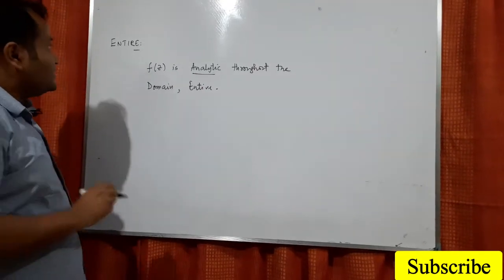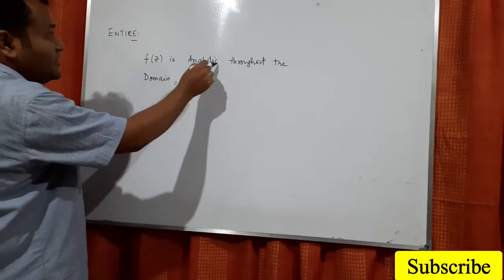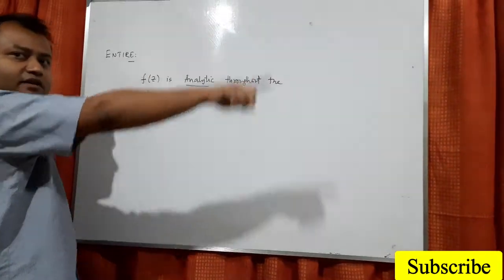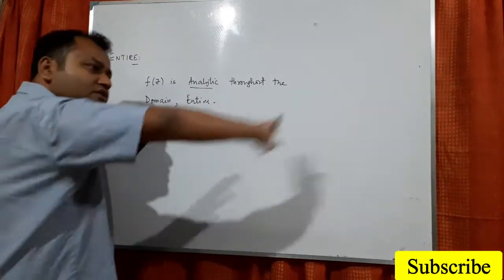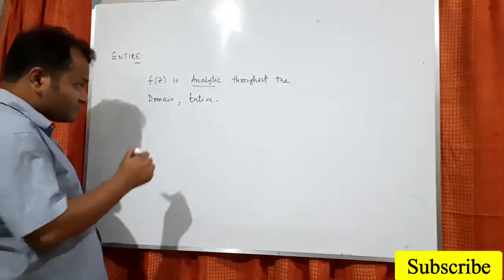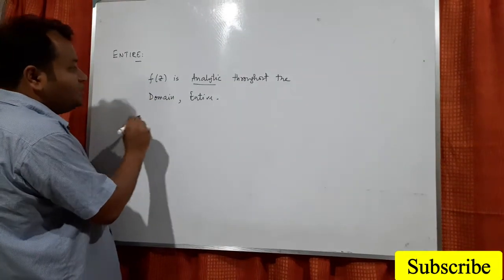So an entire function means the function has to be analytic at all the points in the domain. If you take the whole set, at all the points it has to be analytic. This is a very important fact.